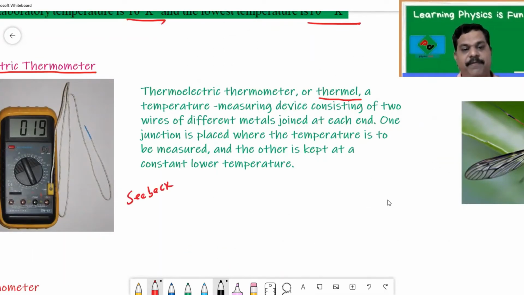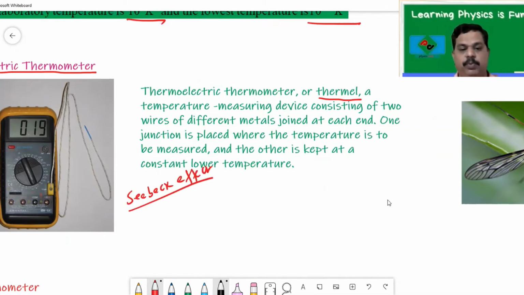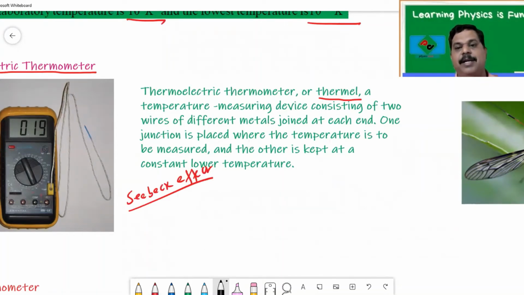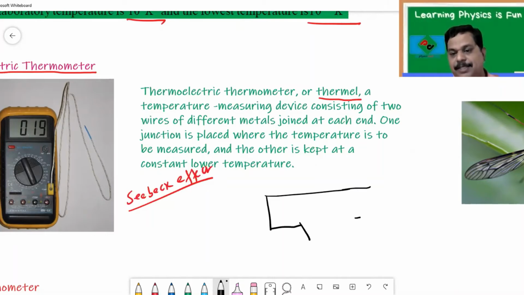As of now, you don't need to know what this effect is. You can learn it later in +2. The definition says that it consists of two different metals. So we take two metals. The two metals are bent like this.